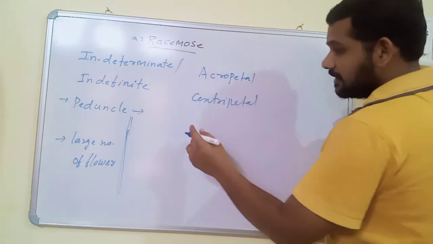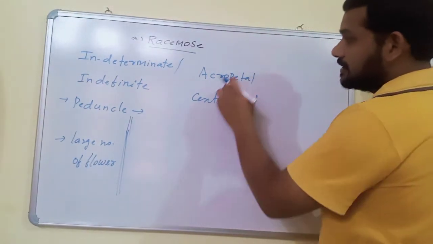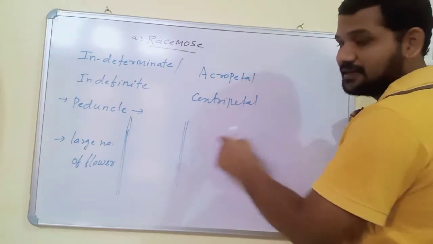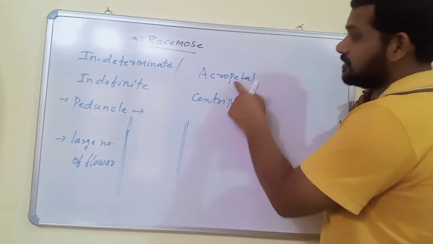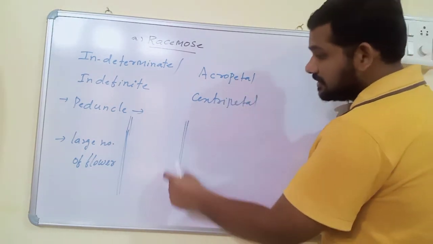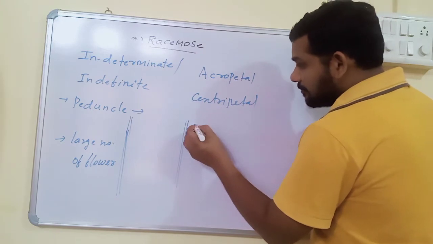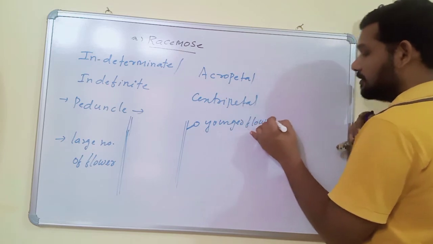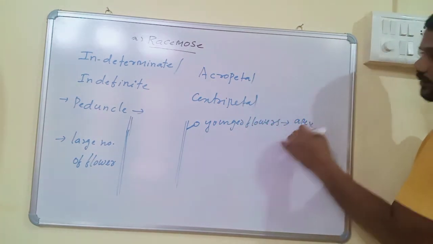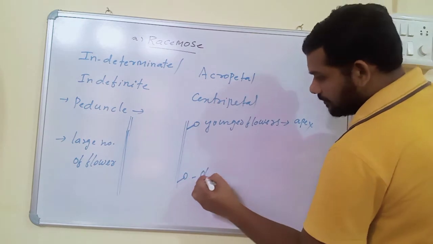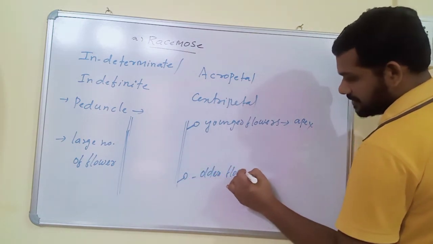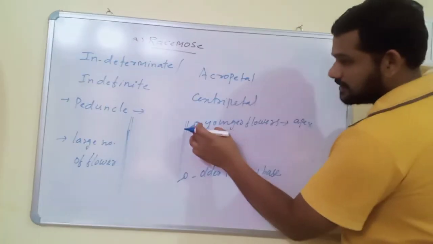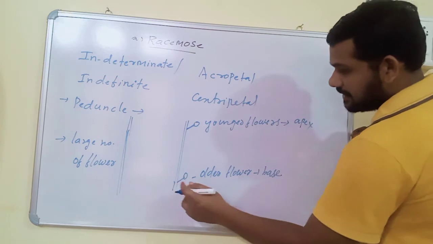In acropetal manner, we should understand that the peduncle is always elongated. This is mandatory. If the peduncle is elongated, then the arrangement of flowers is called acropetal. So in such a peduncle, younger, newly formed flowers are usually at the apex, and older flowers at the base.